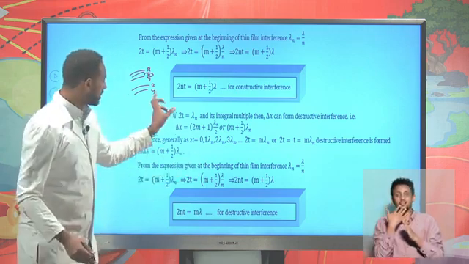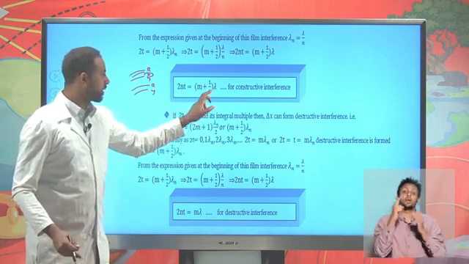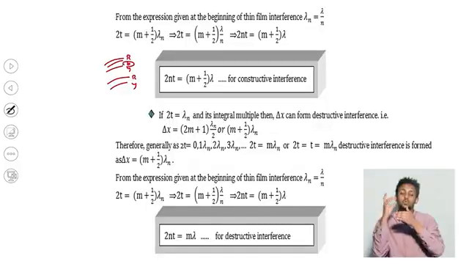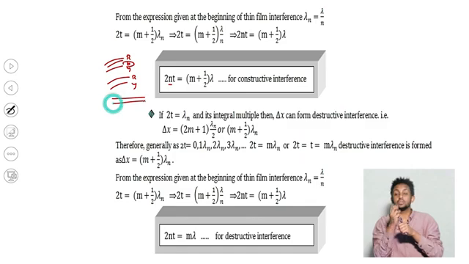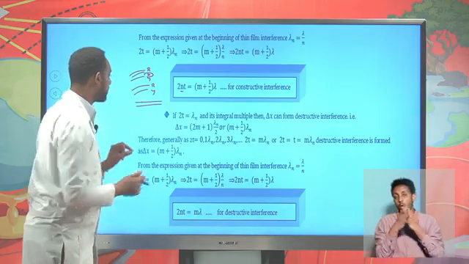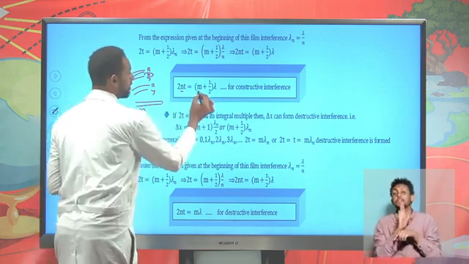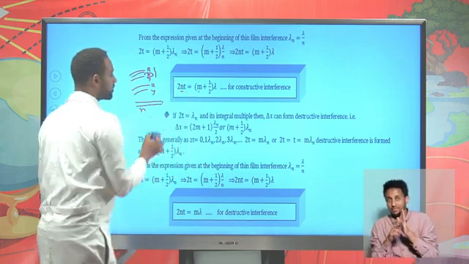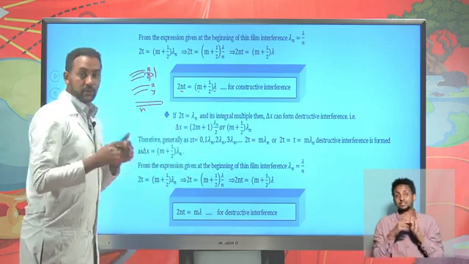So keep that in your mind, and it's possible to have a mathematical expression: 2nt is equal to (m plus 1/2) lambda for constructive interference, whereas 2nt is equal to m times lambda for destructive interference. Here, n means the refractive index of the film. The thin film might be made from soap bubbles or oil puddles, so it's possible to find the refractive index of that. t is the thickness of the film. m is the order of the spectrum that you find, might be first order, second order, and so on. And lambda is the wavelength of the light.